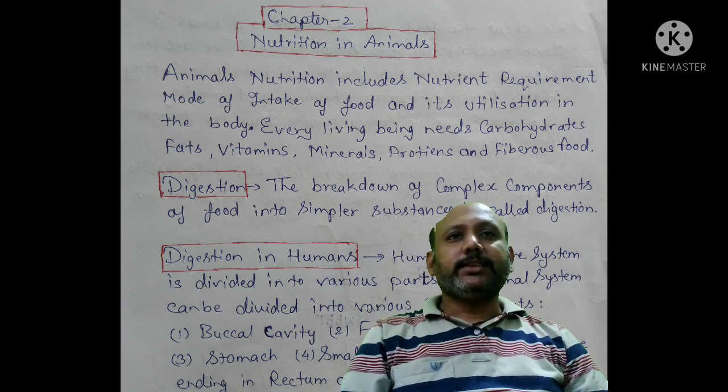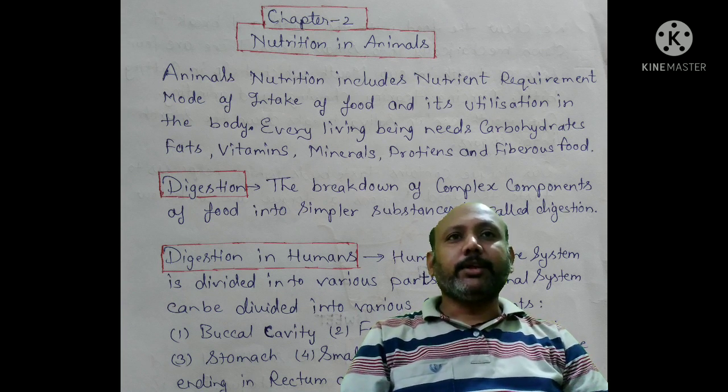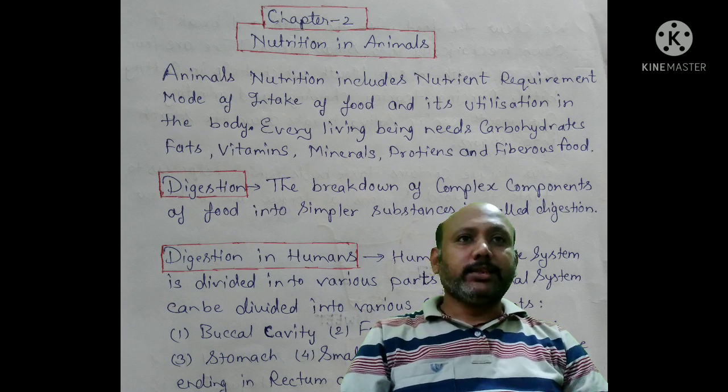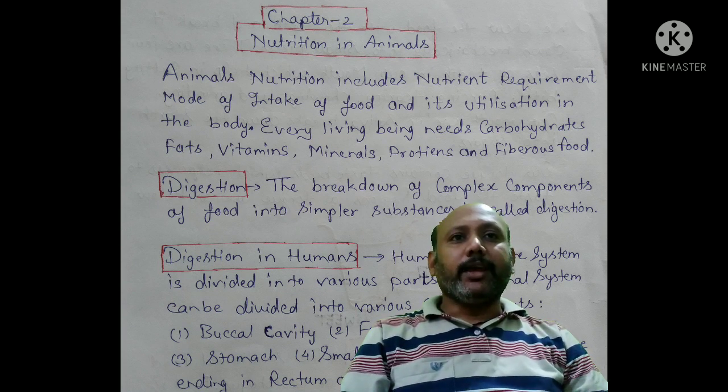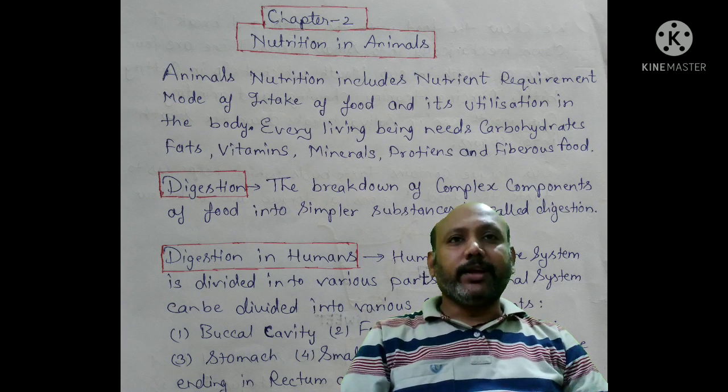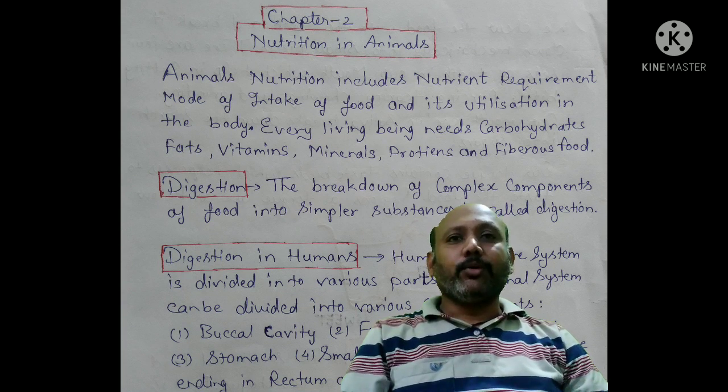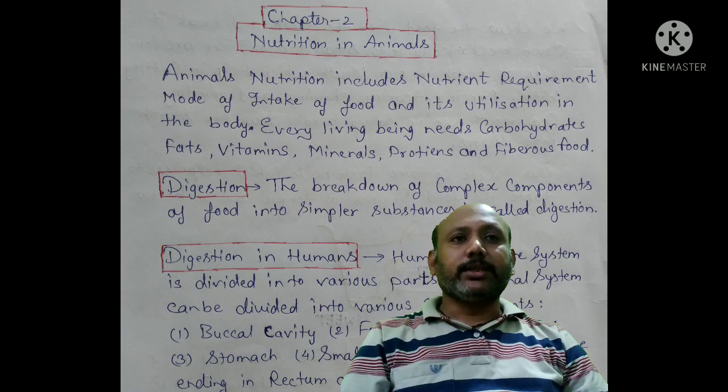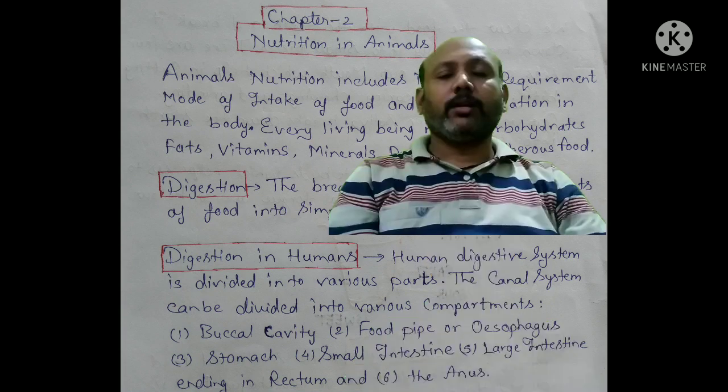Hello student, this is chapter 2, nutrition in animals. Animal nutrition includes nutrients required, mode of intake of food and its utilization in the body. Every living being needs carbohydrates, fats, vitamins, minerals, proteins and fibrous food. Digestion means the breakdown of the complex components of food into simpler substances, and this is called digestion.